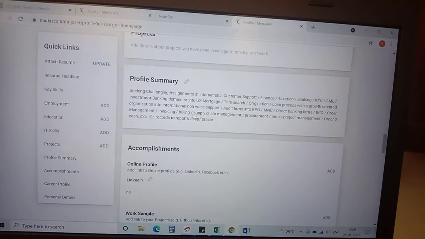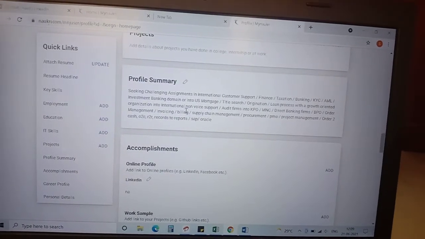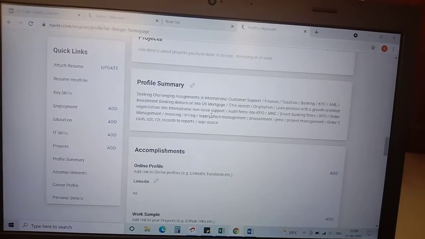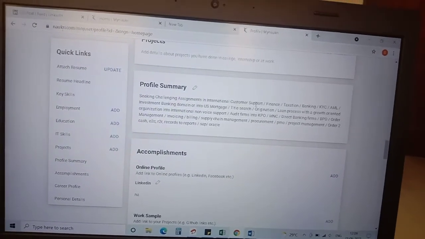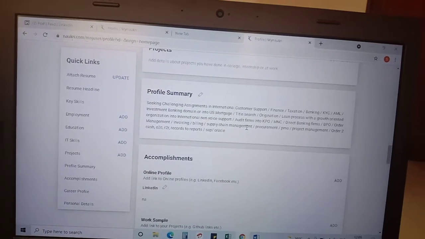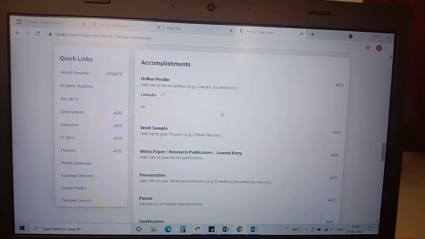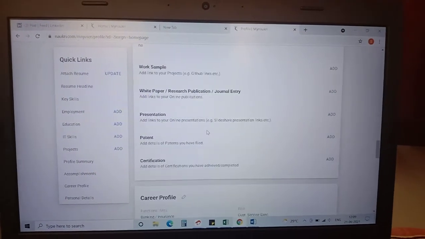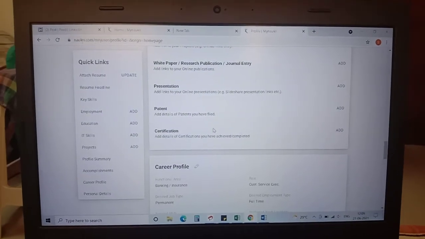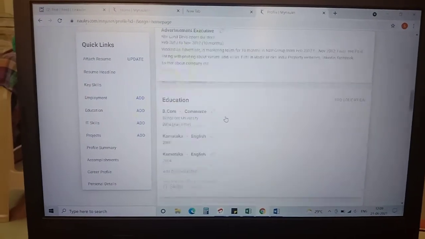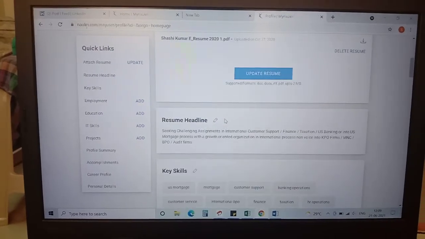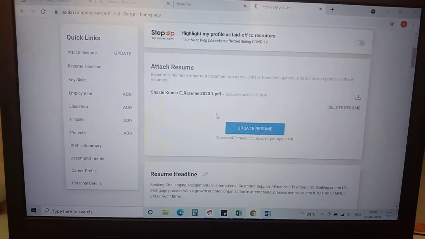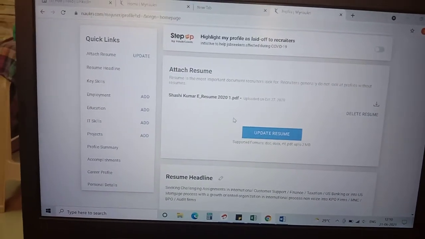As I want to get relevant mails from HR directly from companies and recruitment firms, I have mentioned too many keywords. But based on your need, mention only whichever is necessary. Then you can add your LinkedIn link if you are interested, and also certifications if you have. These are the things you can update. Personally, I feel a profile photo is not necessary in Naukri. It's better to update it only in your LinkedIn profile.